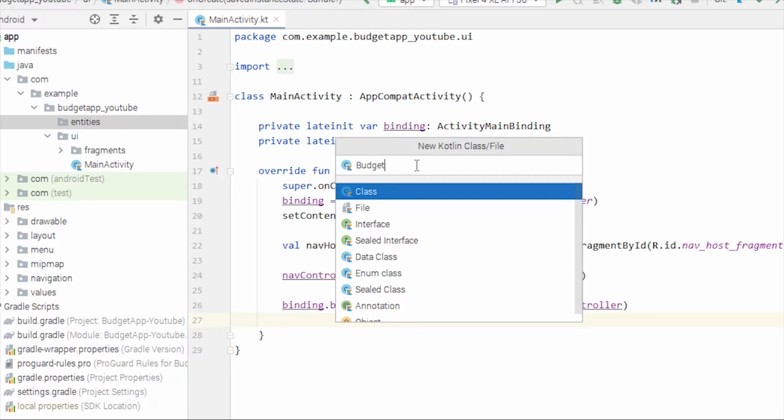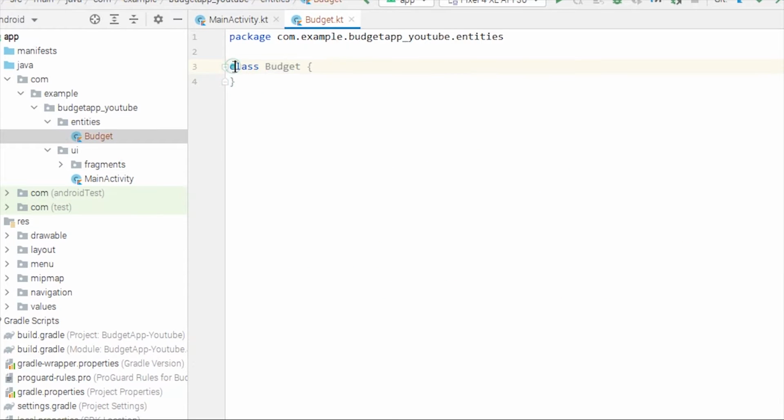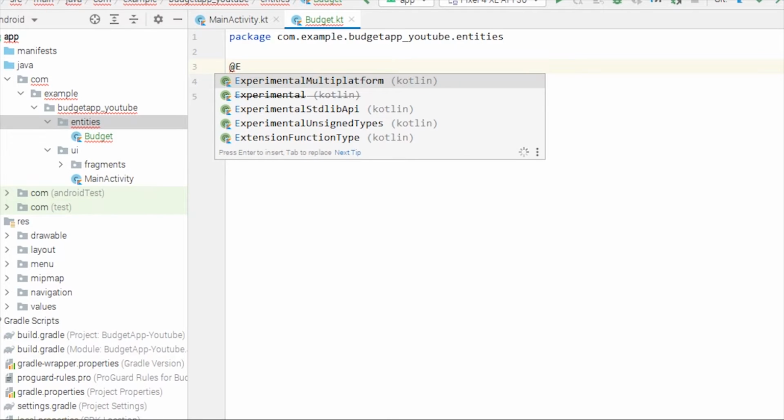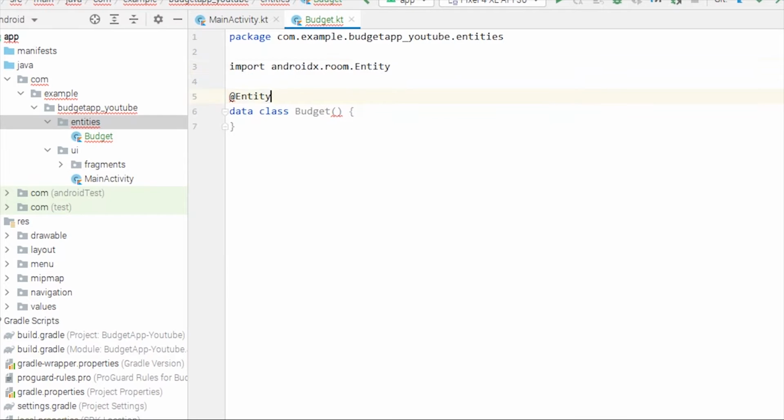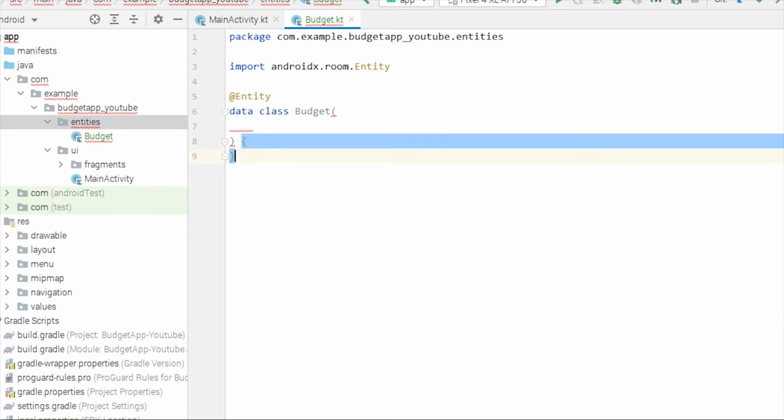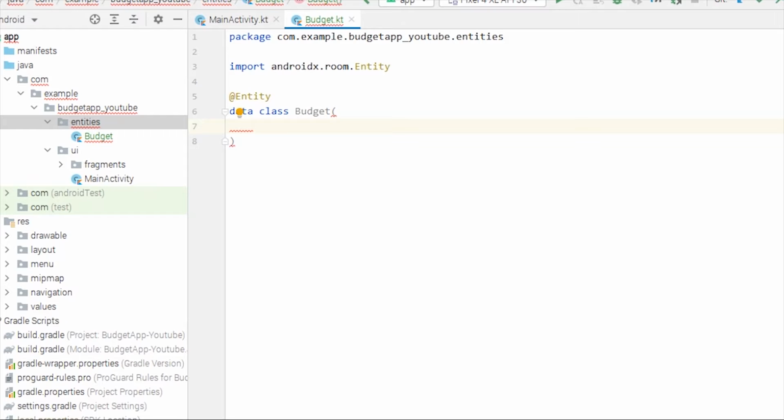So budget, and by the way, this would be a data class, so it will have a constructor as well, and this class will be annotated with @Entity, so the Room library knows that this class is basically the entity. This is basically one table for our database. Inside this constructor we'll be defining different columns. If we think about a SQL database, we're defining different columns here inside the constructor.